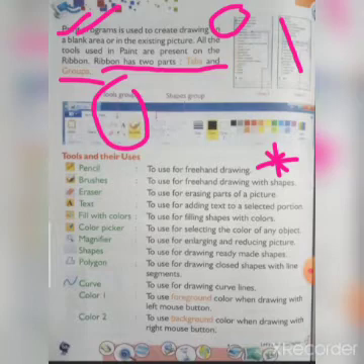Brushes are used for freehand drawing with shape. If you have to draw a shape, then you use a brush. Eraser, you know it, is used for erasing parts of a picture. Text means you can write or edit, adding text to a selected portion. Fill with color means to fill the shape that you have drawn with color. Color picker means any color you have to select, so you use the color picker.